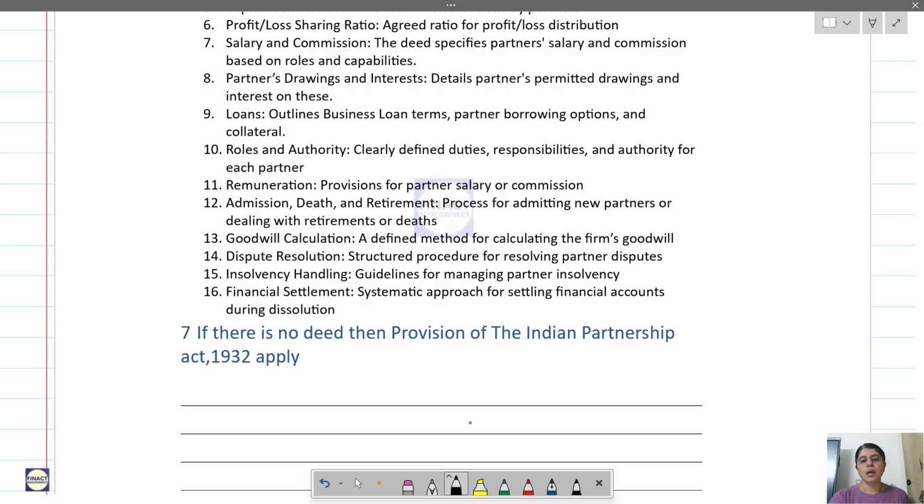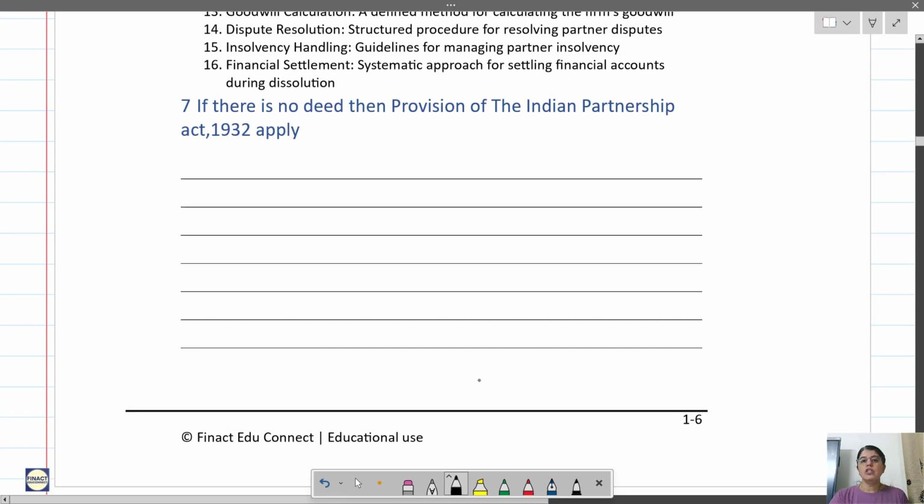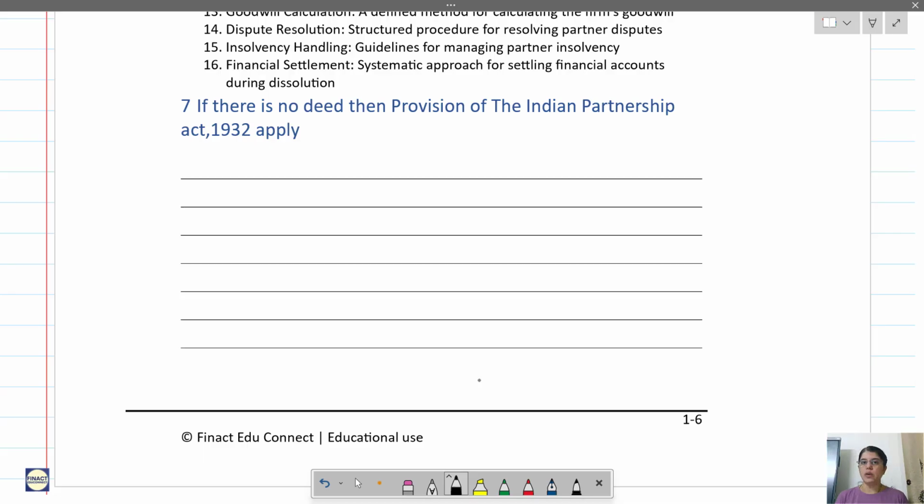Now if there is no deed, then provisions of Indian Partnership Act 1932 will apply. As I told you, sometimes the deed can be oral or written. Now if there is no deed and still it is a valid partnership firm, then the provisions of Indian Partnership Act 1932 will apply. Now what are those provisions? We will learn it later on.